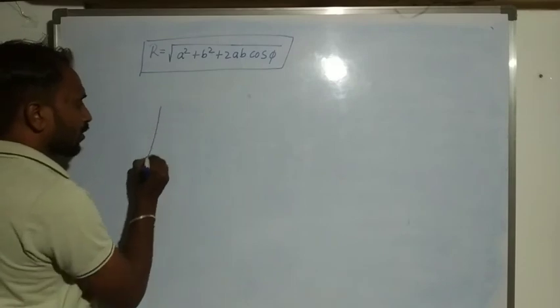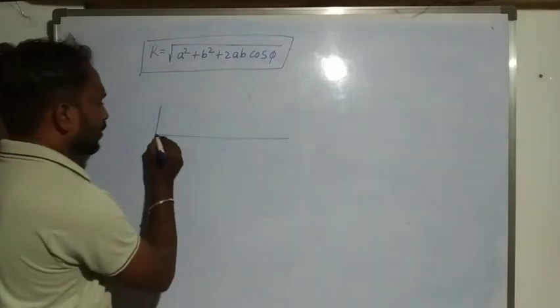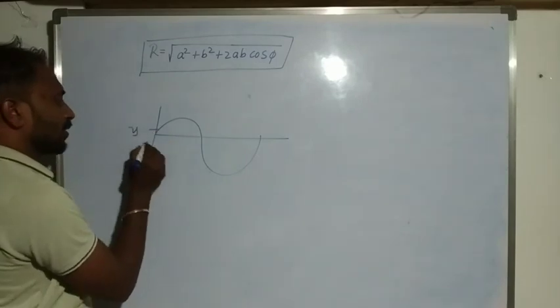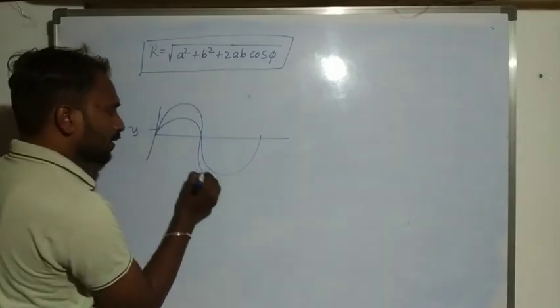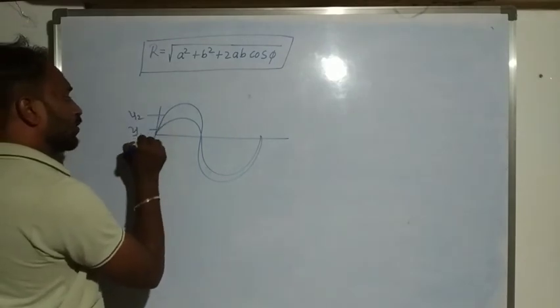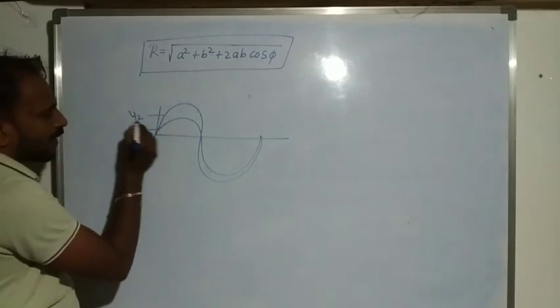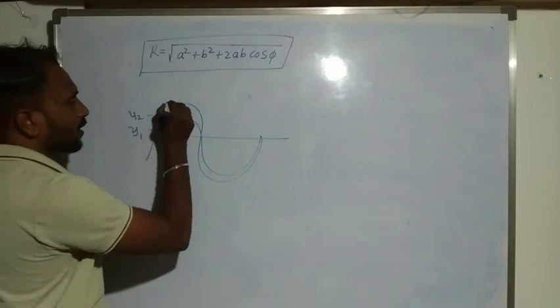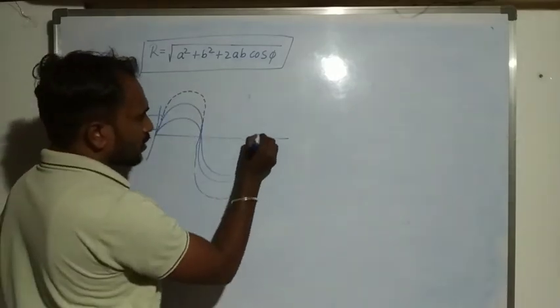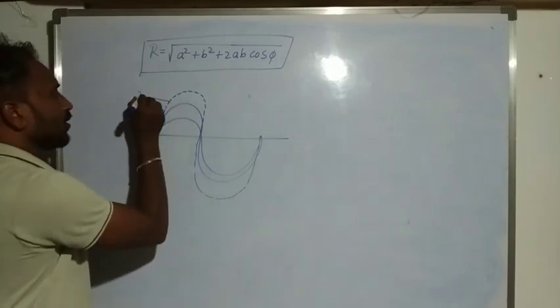It means, suppose here we consider that this one is one wave, y1, and the second wave y2, and here we get a resultant wave. So this resultant wave we consider that y.